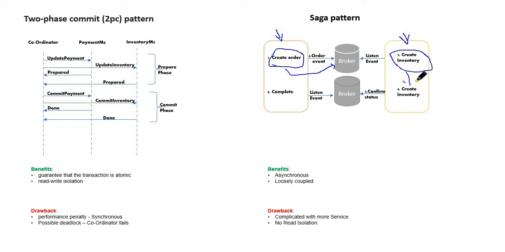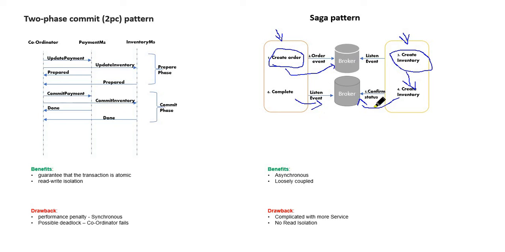Once it successfully creates the inventory, it sends the status back to the broker, saying I successfully created an inventory. The order microservice is listening with another listener, looking for an event to check whether it is getting any confirmation event from the inventory.